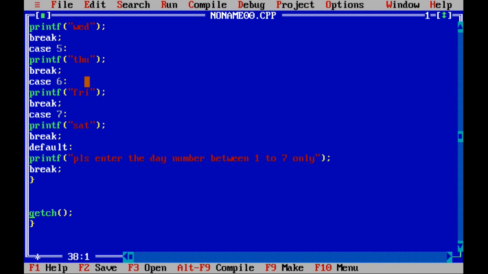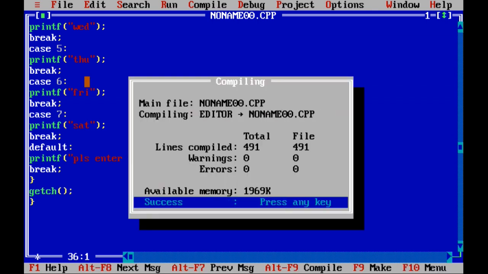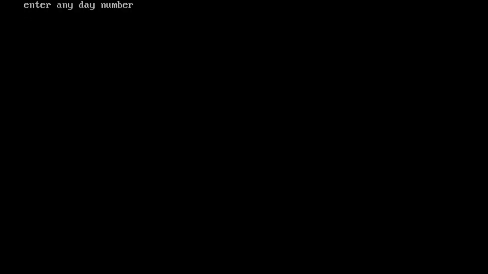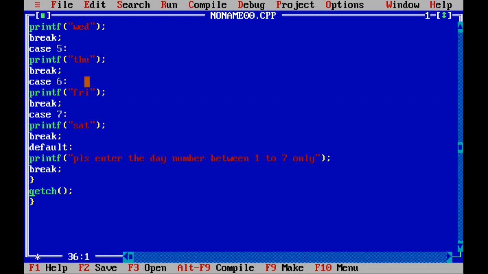Now I'll compile the program, Alt F9. After this I am executing the program, Control F9. The user gets the message, enter any day number. Suppose I enter 23. You get, please enter the day number between 1 to 7 only, so you can come to know what mistake he did. Then execute again. If I give 3, you get the answer Tuesday. If I enter 7, I'll get Saturday. So you enter any number from 1 to 7, you'll get the answer now.